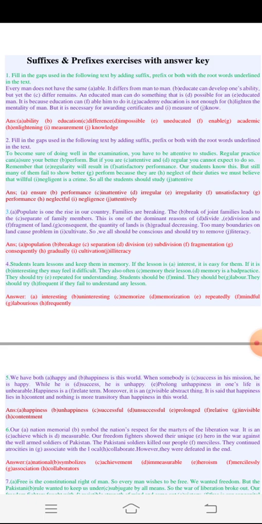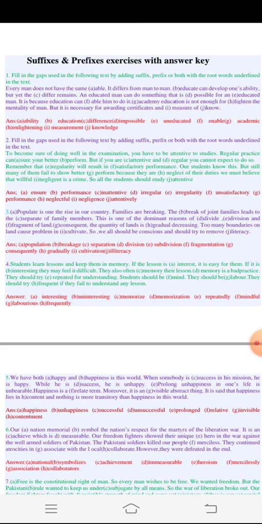So we found the answers here: ability, education, difference, impossible, uneducated, enable, academic, enlightening, measurement, knowledge. This much. So we are done with the first exercise. Let's start the second one.